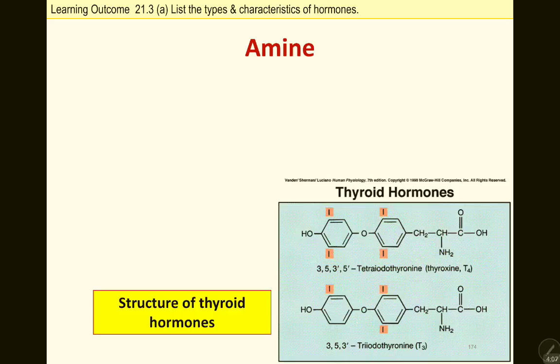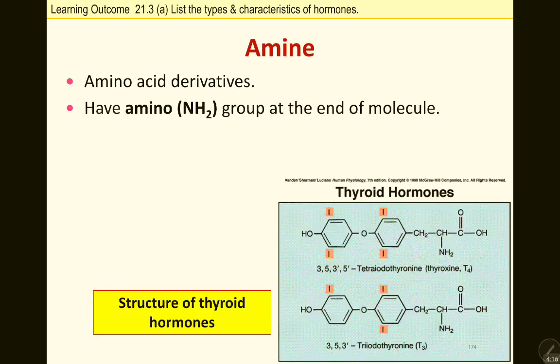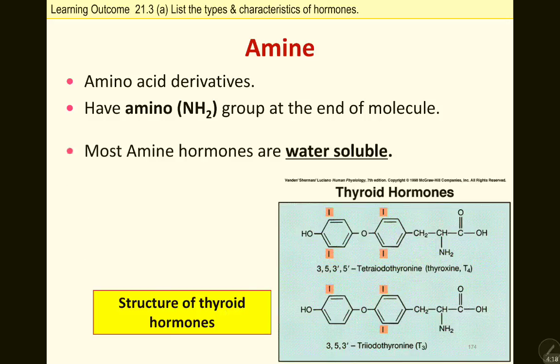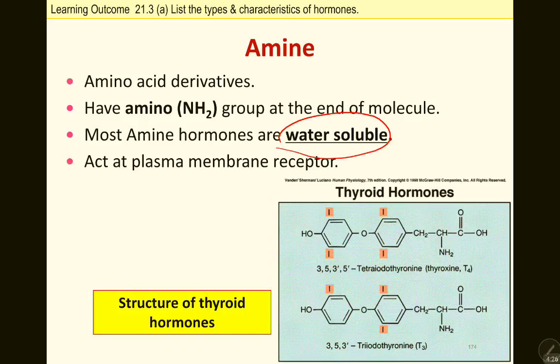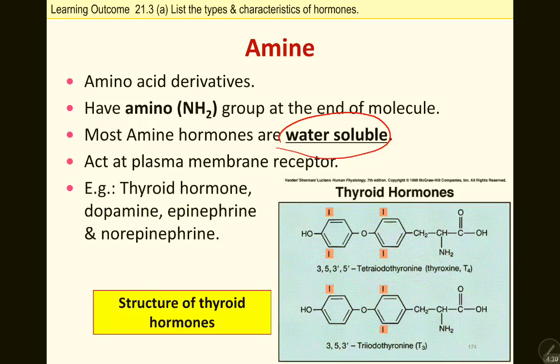The second type is known as amine hormone. It is an amino acid derivative, also made from protein, and has an amino group at the end of the molecule. Most amine hormones are also water soluble, like the peptide hormones just now, and act at the plasma membrane receptor. Examples are thyroid hormone, dopamine, epinephrine, norepinephrine.